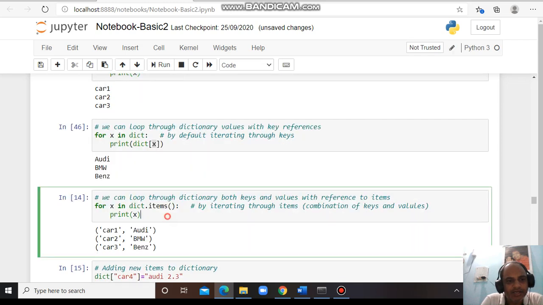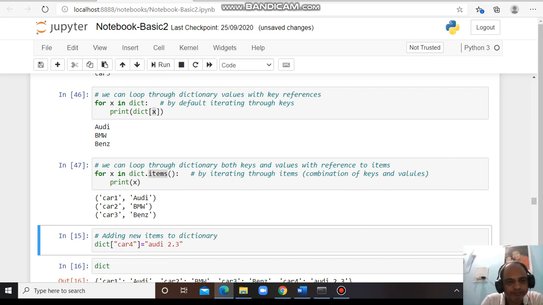Similarly, another way we can do a for loop is by using the inbuilt function items. It will extract both the index as well as the values. It will combine them and give the index and value.